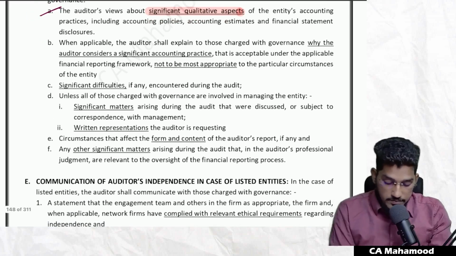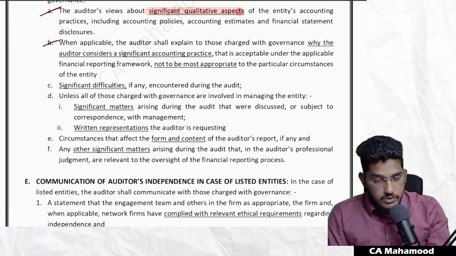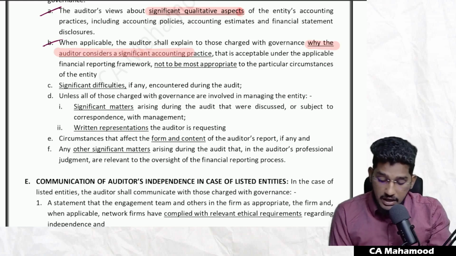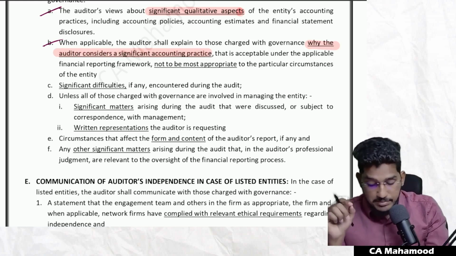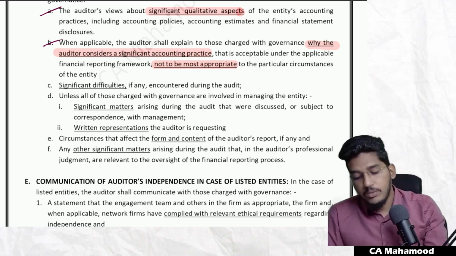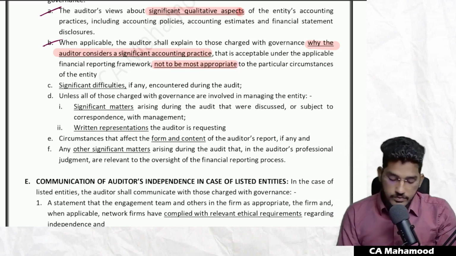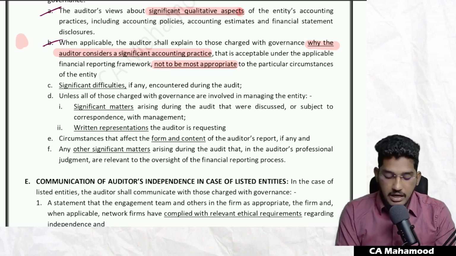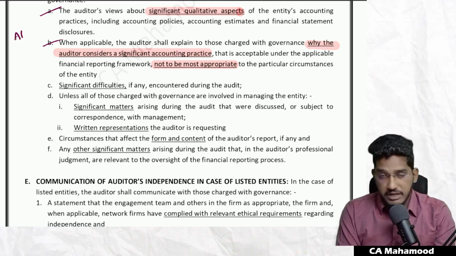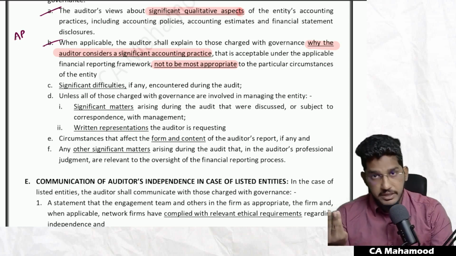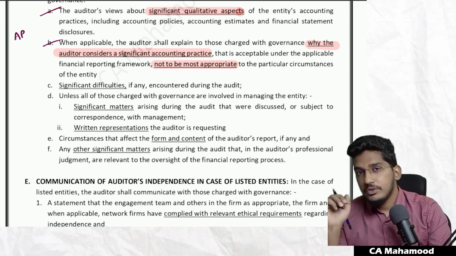Next one, second one. When applicable, the auditor shall explain to those charged with governance why the auditor considers a significant accounting practice that is acceptable under the applicable financial reporting framework not to be the most appropriate to the practical circumstances. So what is this? They are telling, in case you find a certain accounting practice which is accepted by the applicable financial reporting framework, but you feel that it is not the most appropriate, that also you have to communicate with those charged with governance.